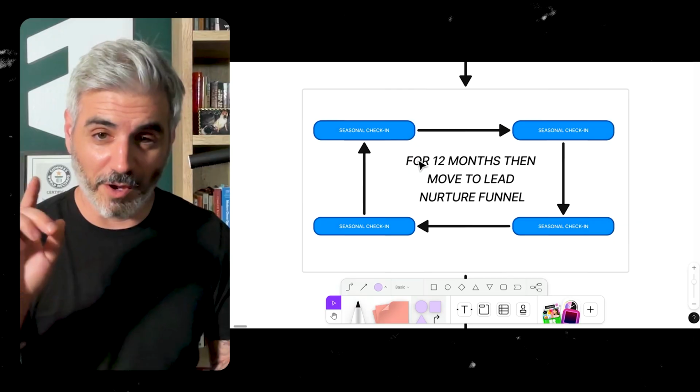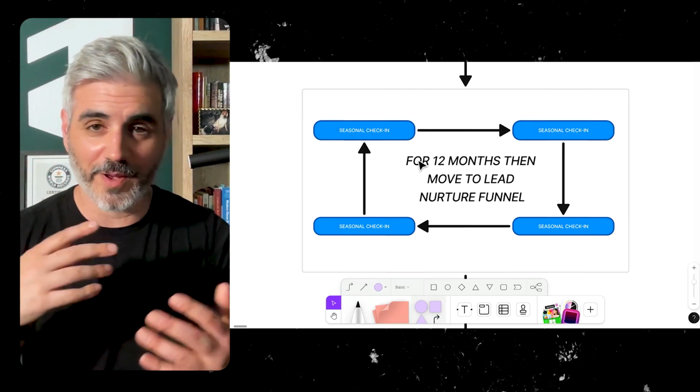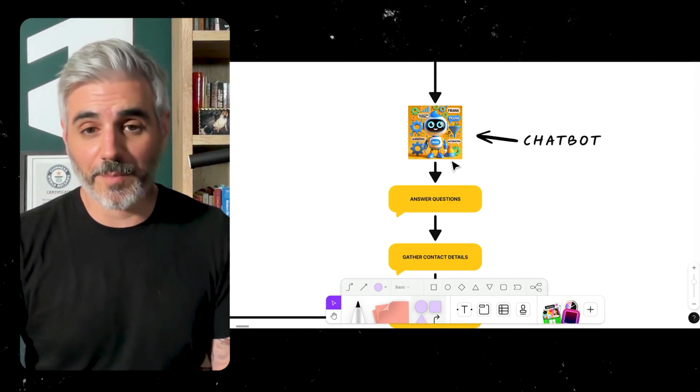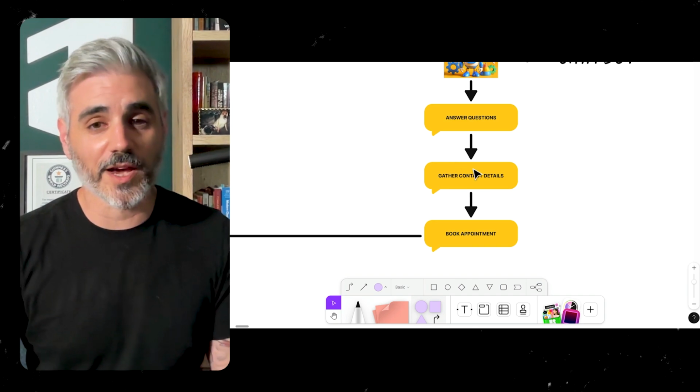But what happens if after a big job, they don't want to join the membership program? Well, here's what happens then. They go into the customer funnel, where we basically just touch base a few times a year for the next year. And we just say, hey, is everything cool? Everything going okay? Do you need our help for anything? You're good? Great. Have a nice day. Of course, if they respond, we got the chatbot, the AI that's trained to answer the questions, gather the contact details.